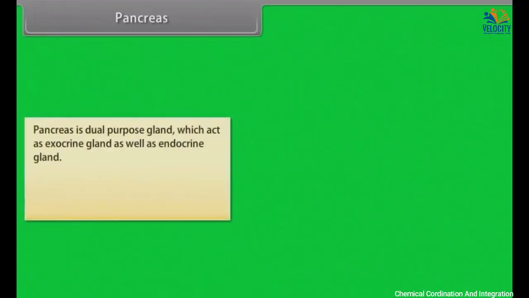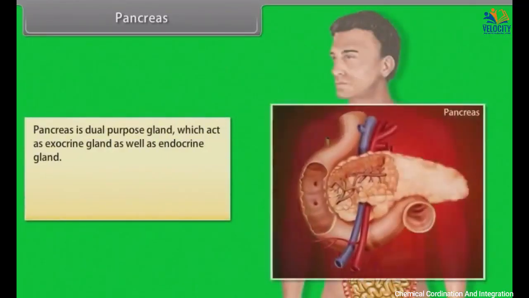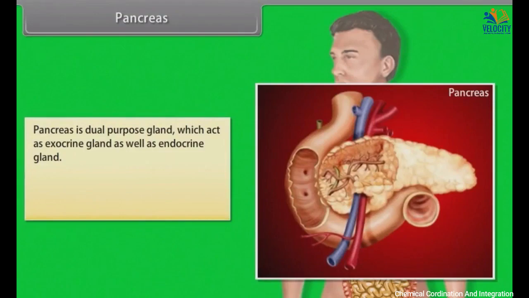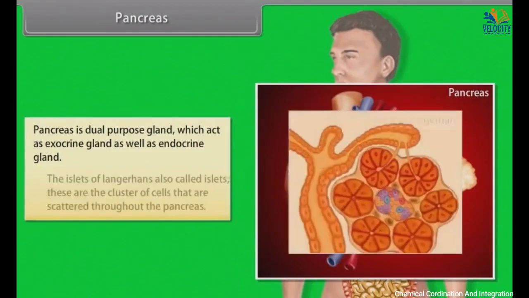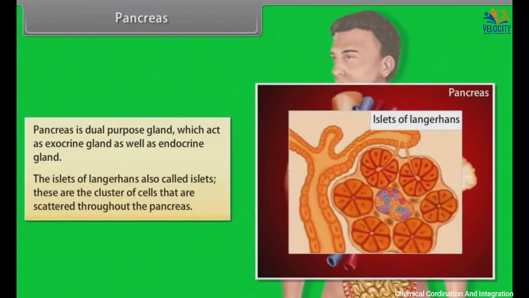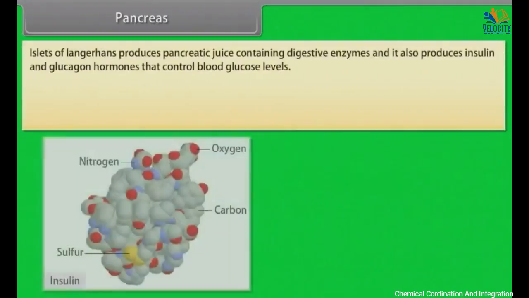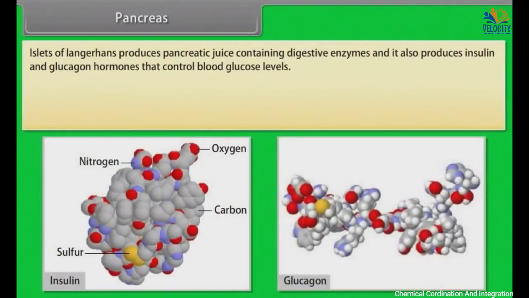Pancreas. Pancreas is a dual-purpose gland which acts as an exocrine gland as well as an endocrine gland. The islets of Langerhans, also called islets, are clusters of cells that are scattered throughout the pancreas. The pancreas produces pancreatic juice containing digestive enzymes, and it also produces insulin and glucagon hormones that control blood glucose level.